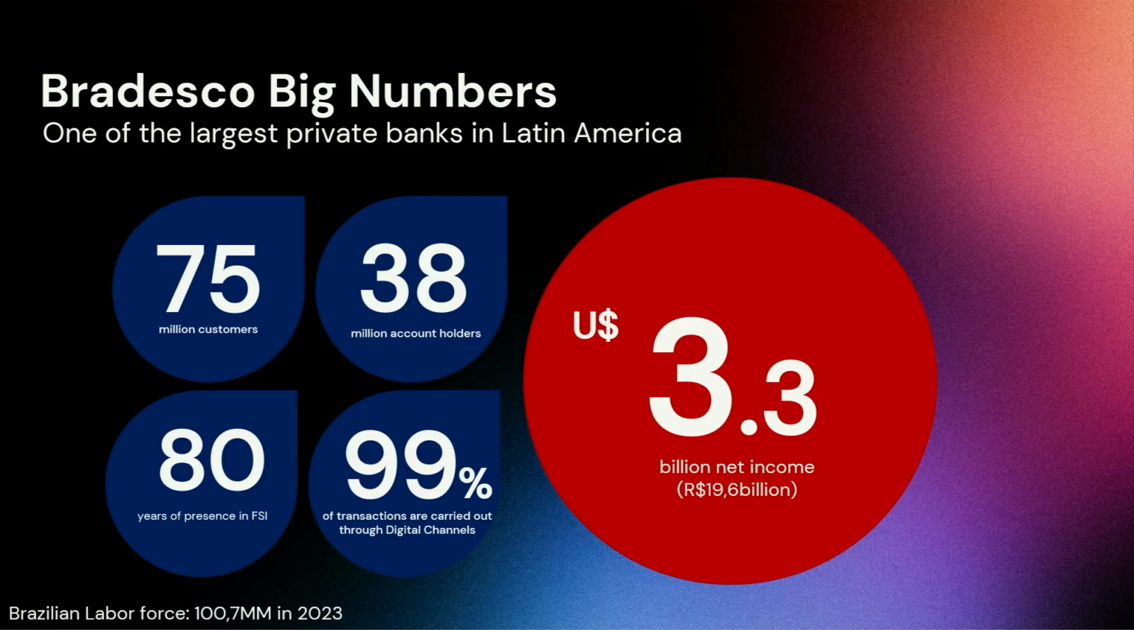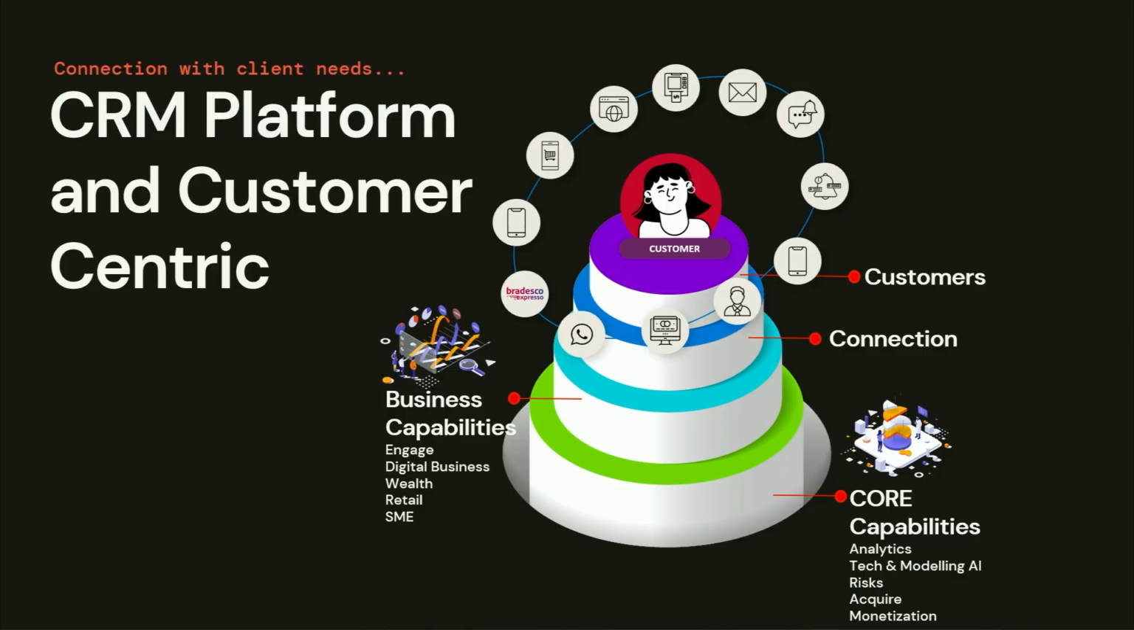So, Bradesco is one of the largest private banks in Latin America, with 75 million customers, of which 38 million are account holders, considering here natural persons and companies. Last year, Bradesco had $3.3 billion of net income. And to connect with all these customers, of course, we have a CRM platform, and we consider it customer-centric here. But to achieve this, we have several layers that we need to consider.